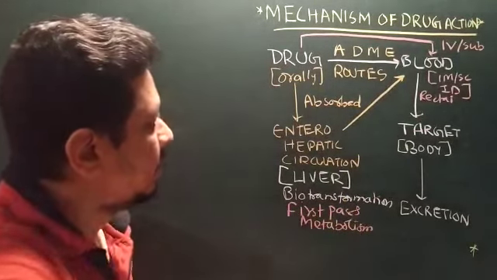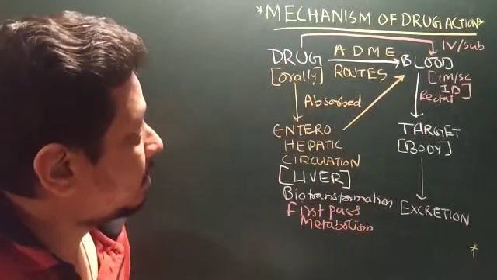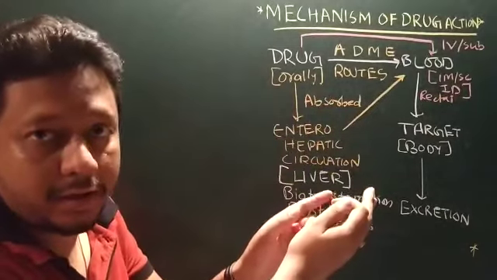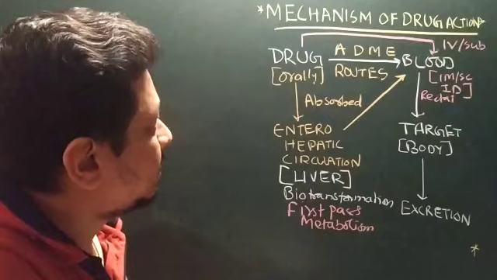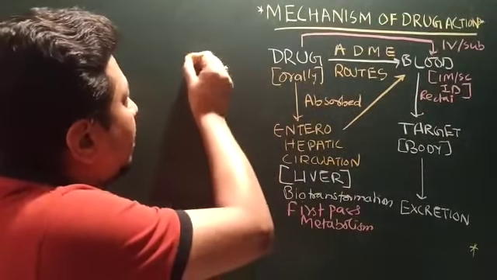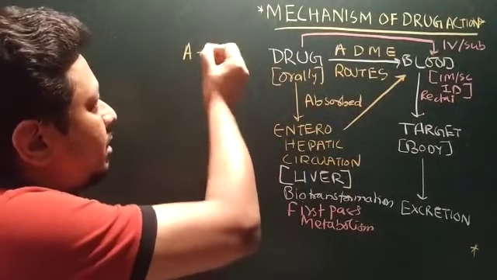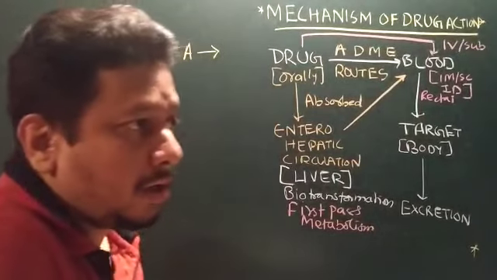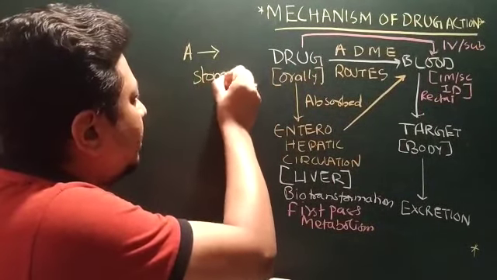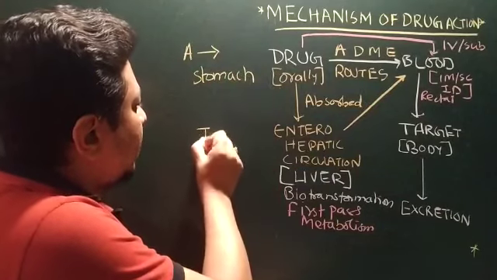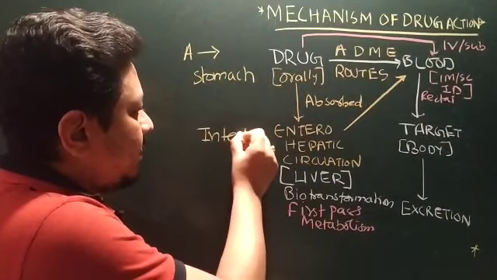Now over here we are to see how the drugs reach the blood, and from blood how they interact with the targets. First, the absorption. Coming to the concept of absorption, we have an orally given drug. It has to absorb from the stomach, or otherwise from the intestine.